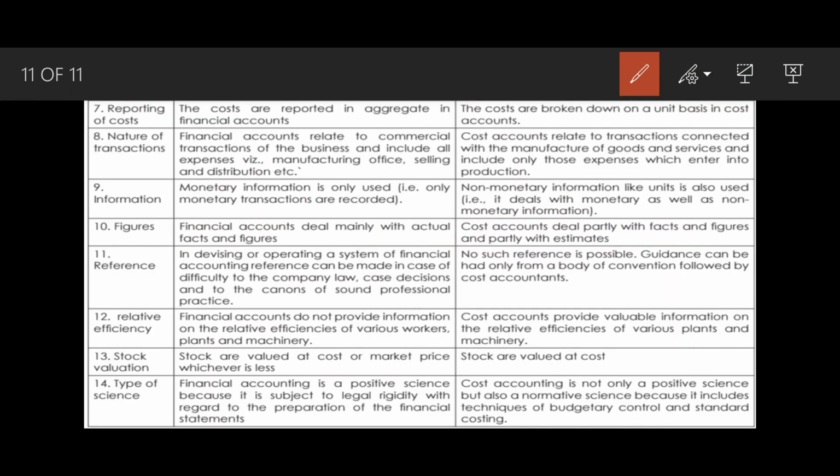Reference. In devising or operating a system of financial accounting, reference can be made in case of difficulty to company law, case decisions, and to the canons of sound professional practice.